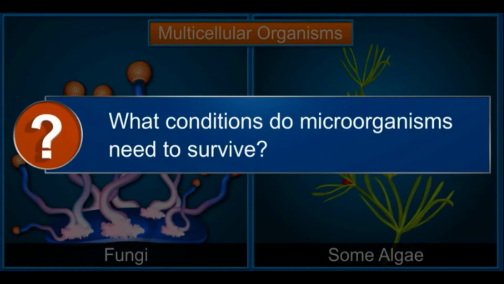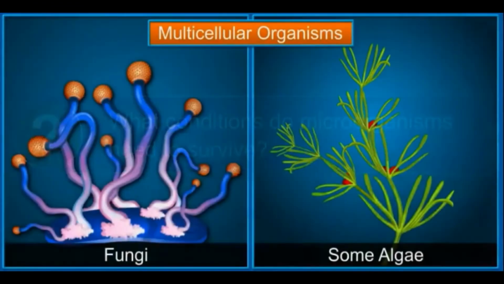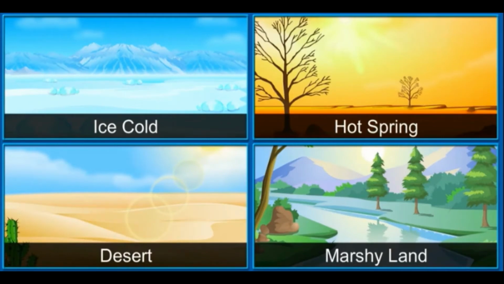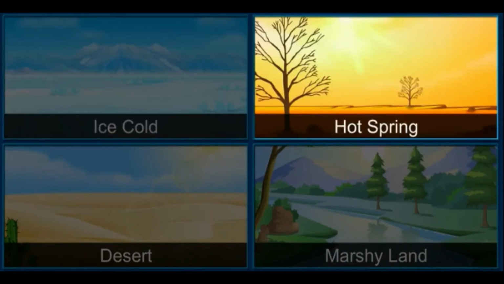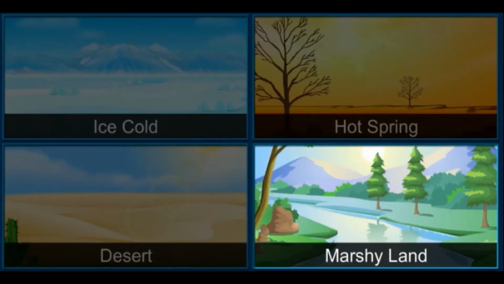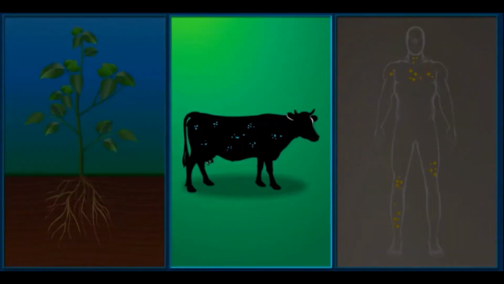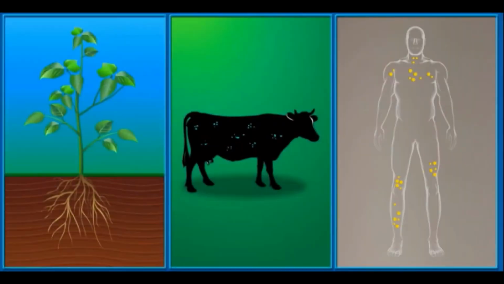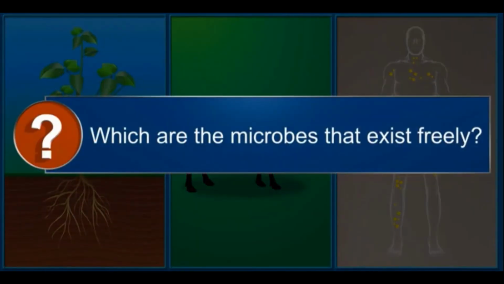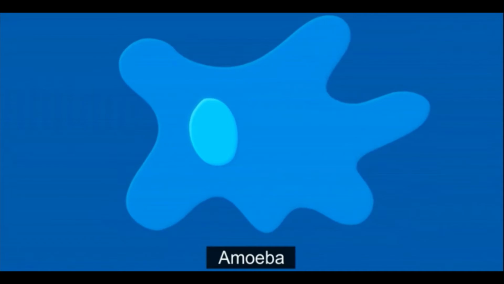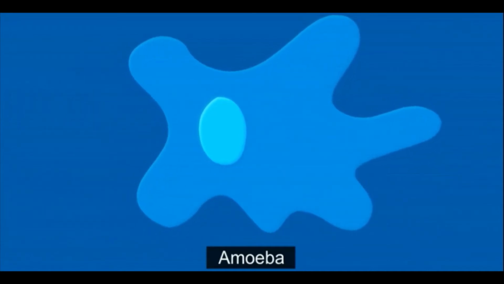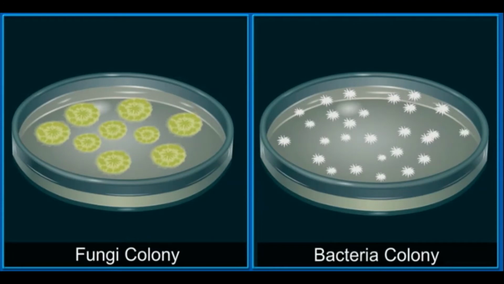What conditions do microorganisms need to survive? Microorganisms can survive under all types of environment, ranging from ice-cold climate to hot springs and deserts to marshy lands. Some microbes exist freely, while others are found inside the bodies of plants, animals, and even humans. Which are the microbes that exist freely? Amoeba is a free-living organism. While some fungi and bacteria form colonies, and the colonies live freely,